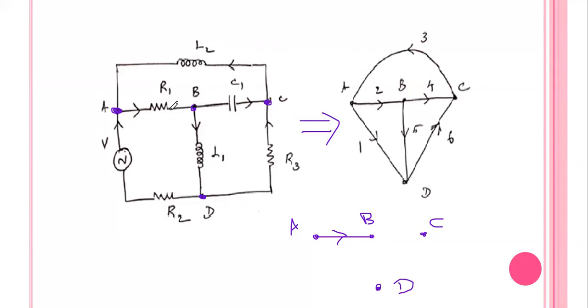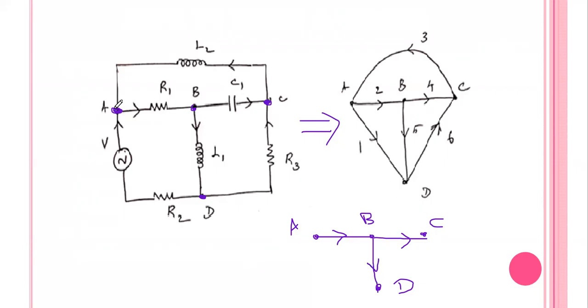Similarly, between B and C, one capacitor is there. You replace this capacitor by simply a line, and put the arrow as it is. Similarly, between B and D, an inductor is there, so the inductor is replaced by a line, and we put the arrow.